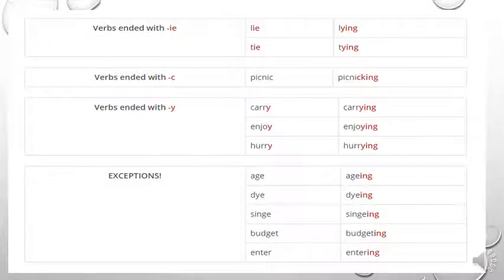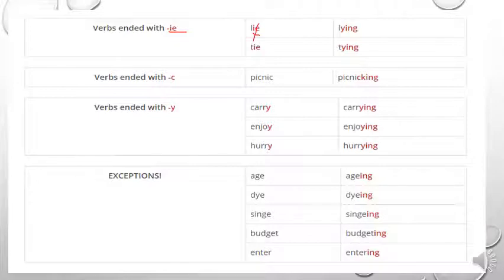Now we move to another group of rules. We are going to start with the rule of the verbs that end with ie, like lie, tie, die, okay? These are verbs that end with ie. Now, what does the rule say?